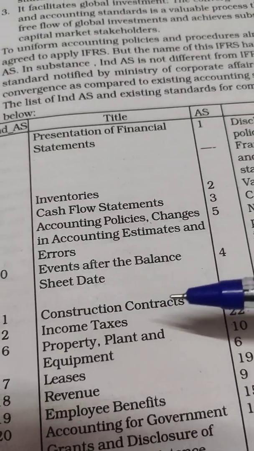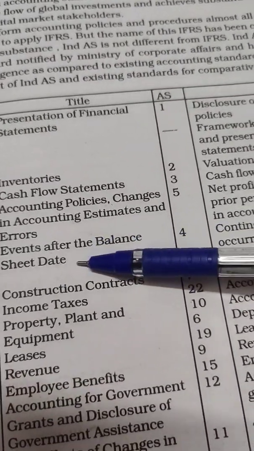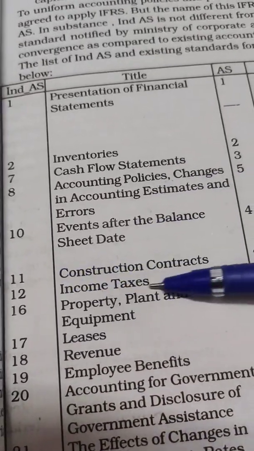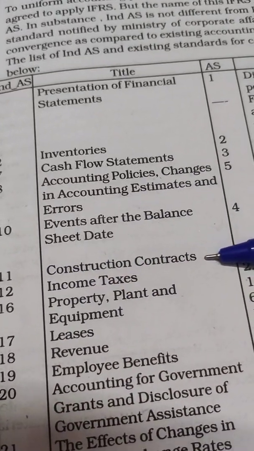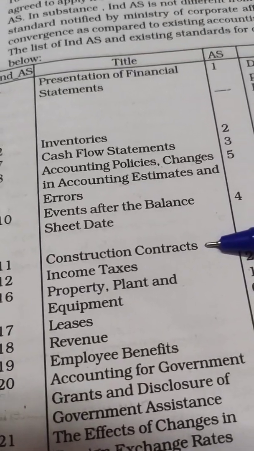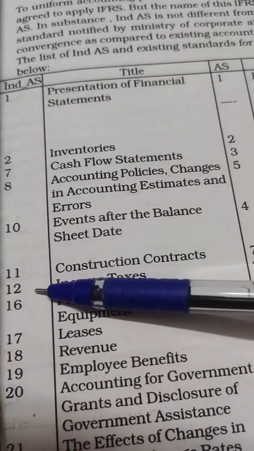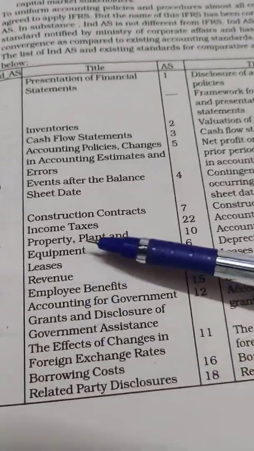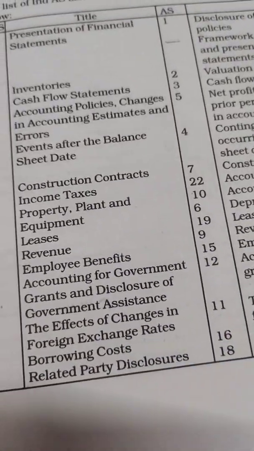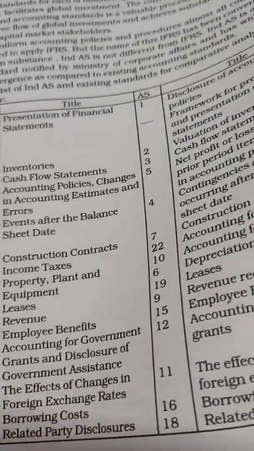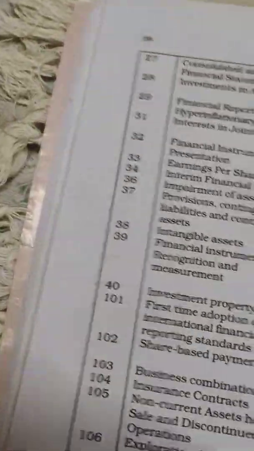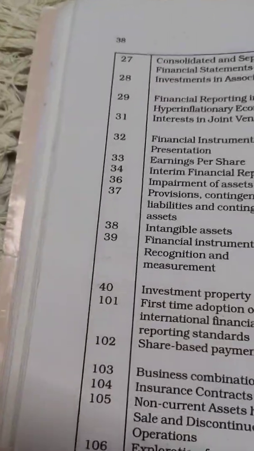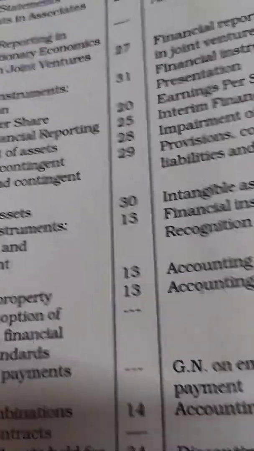What are the events which come to knowledge after the balance sheet date, after the last date of the financial year? Then 11th is construction contracts, about contracts related with constructions. 12th is income tax, and these are the other accounting standards given on this page 37 and page number 38. You all have to read thoroughly these two pages.